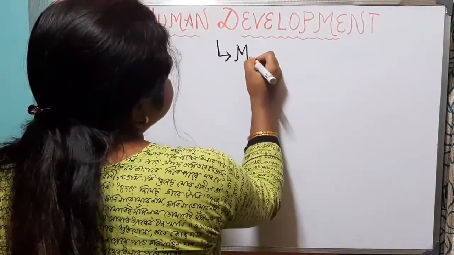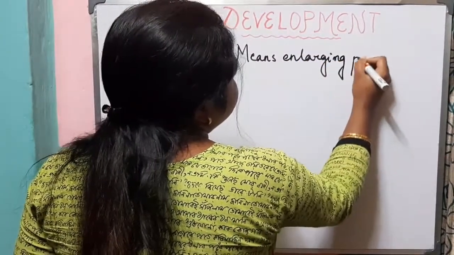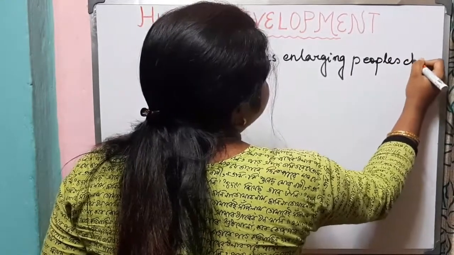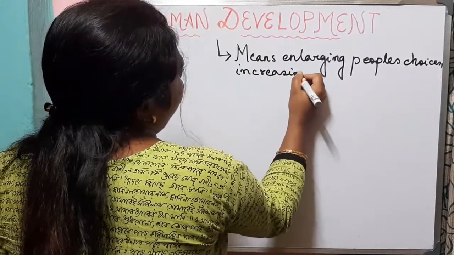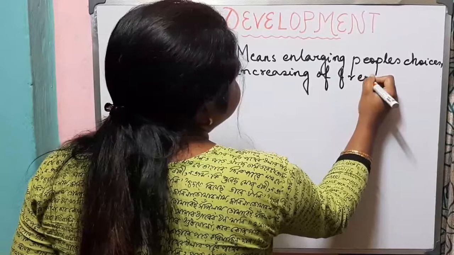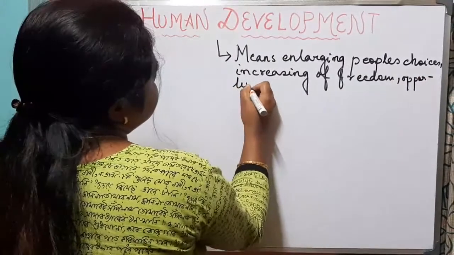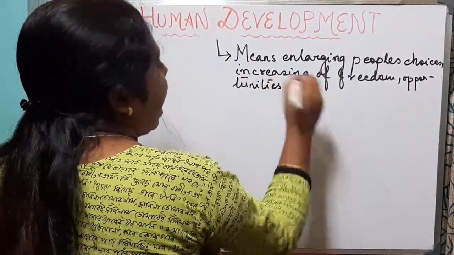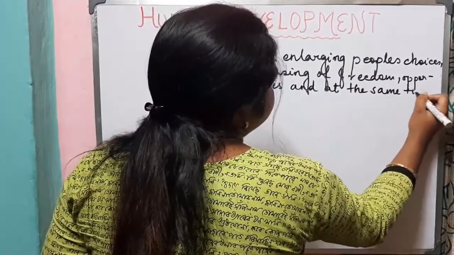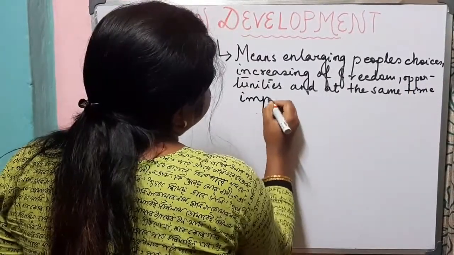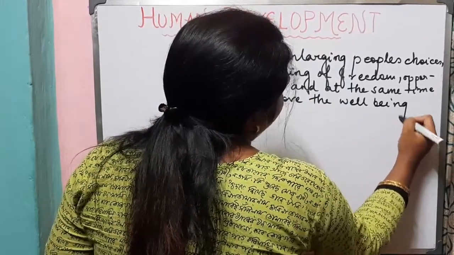Human development means enlarging people's choices, increasing of freedom, opportunities, and at the same time improve the well-being of the people.